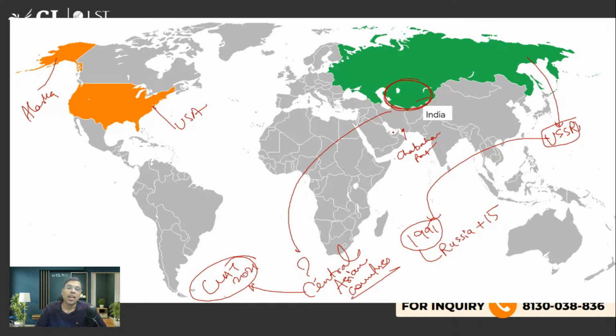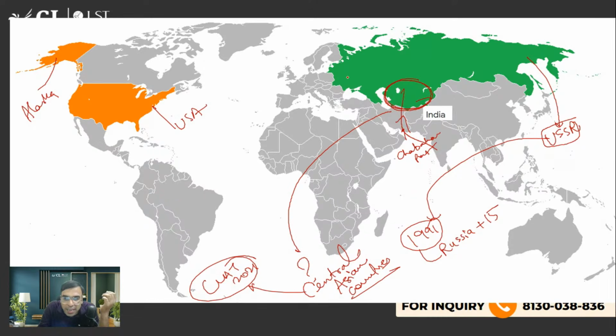ठीक है. So there was a question in 2021 asked about Chabahar port, and one of the benefits for India of making Chabahar port is that with the help of it we can reach Central Asia. So you should be knowing what is Central Asia: Kazakhstan, Turkmenistan, Kyrgyzstan, Tajikistan, etc.